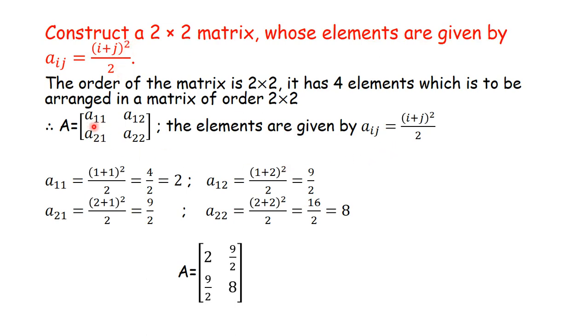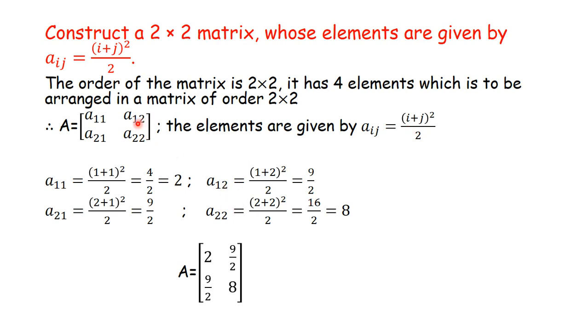If I want to write the element A11, how will you write it? By using this formula, (1 plus 1) square by 2, it is equal to 4 by 2 is equal to 2. Here i is 1, j is 1. If I substitute i is 1, j is 1 in this formula I will get 2.